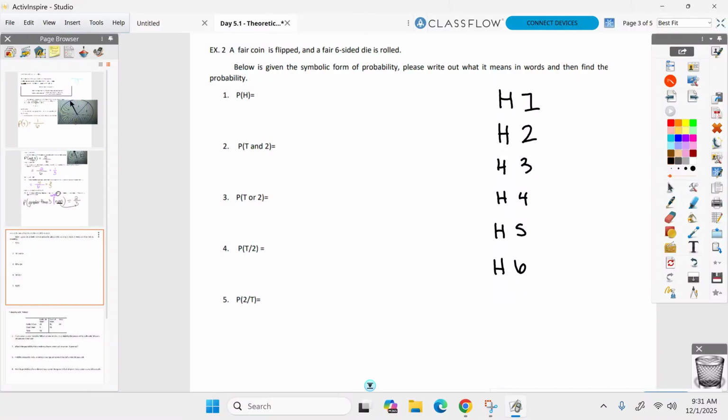What if I flipped a tail and landed on a 1, tail and a 2, tail and a 3, tail and a 4, tail and a 5, tail and a 6. Those are my only options, right? So write them all out if you can. Write them all out. How many options do I have? 12 options. So that's probably going to be my denominator on most of them, 12.